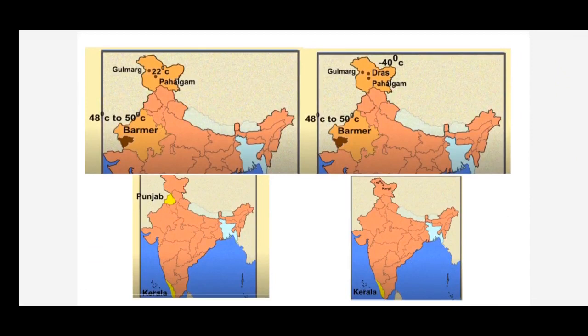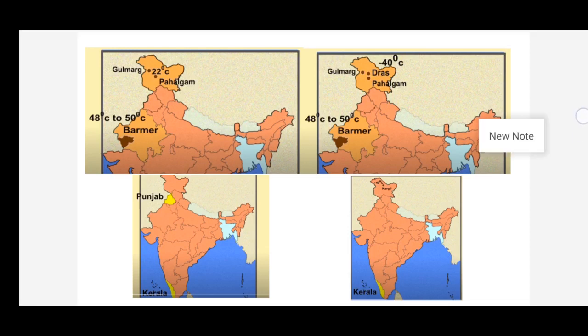If you take temperature, Barmer in Rajasthan may record a temperature of 48 degrees Celsius to 50 degrees Celsius in summer, which you can see in this picture, first picture. While it is hardly 22 degrees Celsius at Pahalgam. Where is Pahalgam? In Jammu and Kashmir. Or Gulmarg in Kashmir at the same time. However, in Dras in Kargil, the temperature may decrease to minus 40 degrees Celsius during winter. On the other hand, Thiruvananthapuram in Kerala may have a temperature of 22 degrees Celsius.